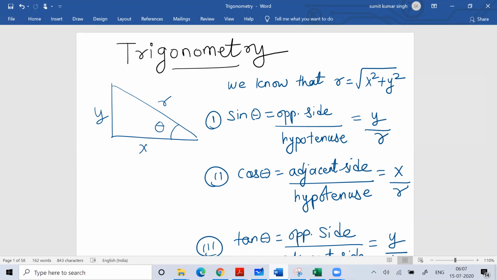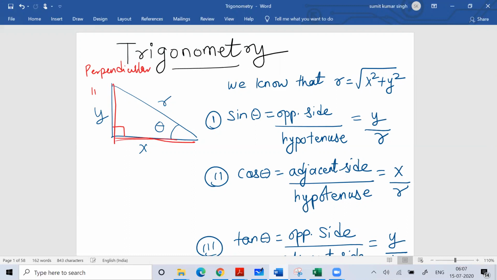You can see, suppose this is a right angle triangle, and there's an angle. That angle is theta. The side which is opposite to theta is called the perpendicular.